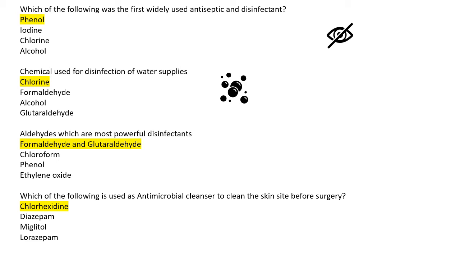Then next question is a chemical which is used for disinfection of water supplies. That is chlorine. It is widely used for disinfection of water. Then aldehydes which are most powerful disinfectants. The options are formaldehyde and glutaraldehyde, chloroform, phenol, ethylene oxide. Aldehydes here are formaldehyde and glutaraldehyde, and they are the most powerful disinfectants from the aldehyde group. We are talking here about the aldehyde group only.